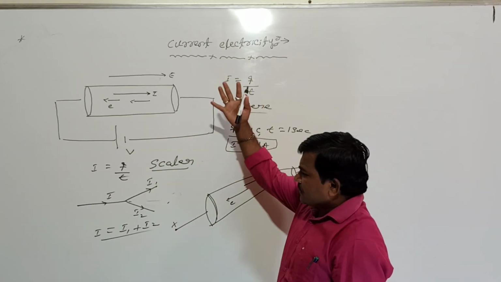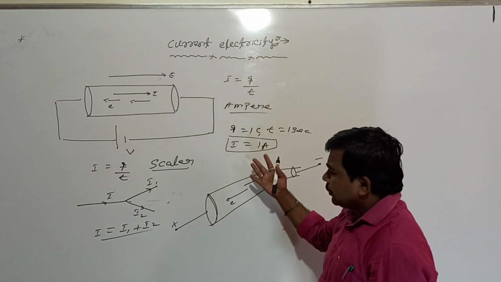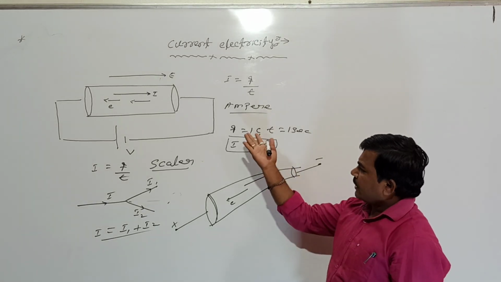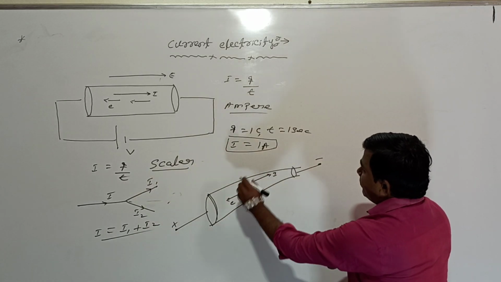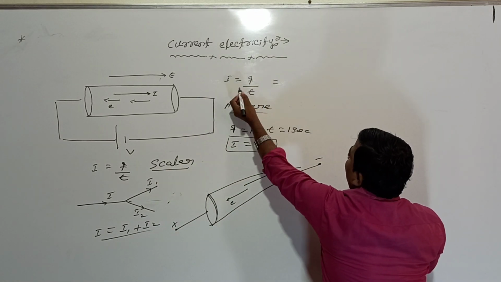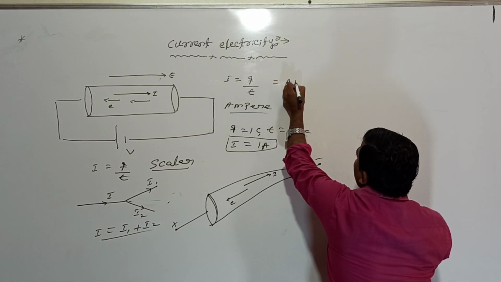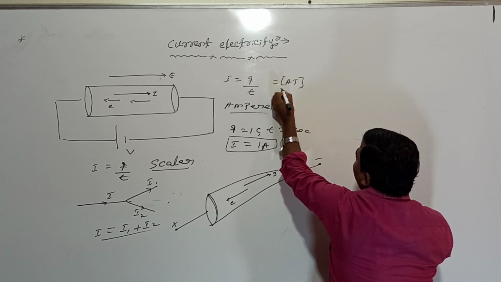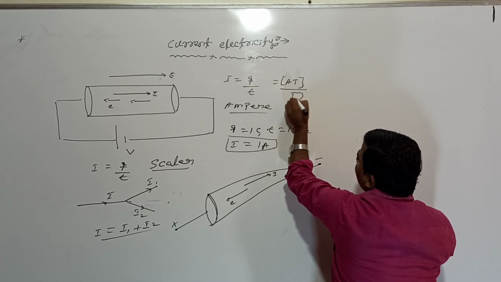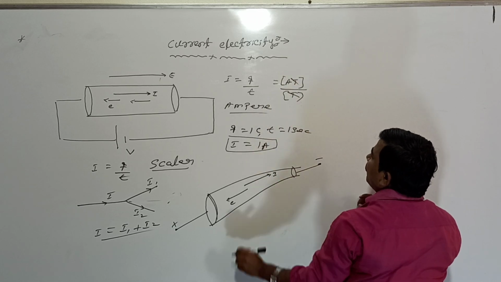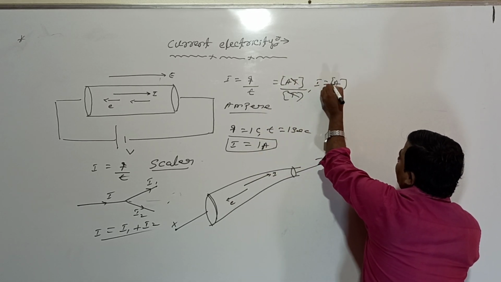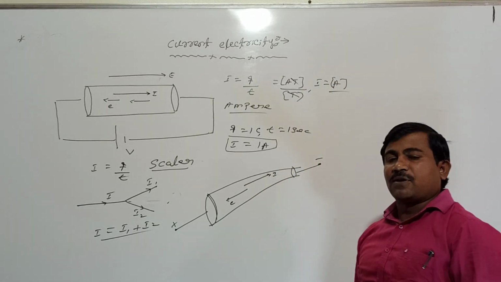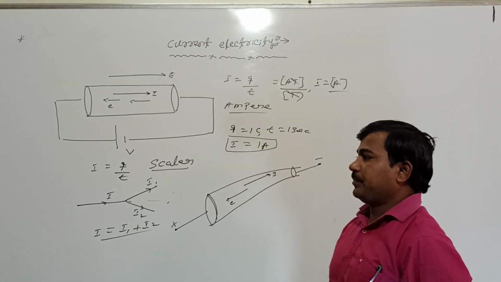Right? This is the concept of electric current and how to assign its direction. You can also write the dimensional formula. Look at me here. Current equals charge divided by time, and charge is equal to ampere into time, T. What is the dimensional formula for the current? The dimensional formula for electric current is ampere.